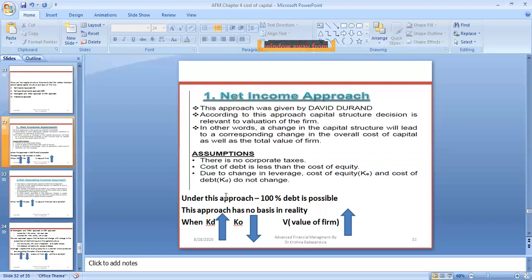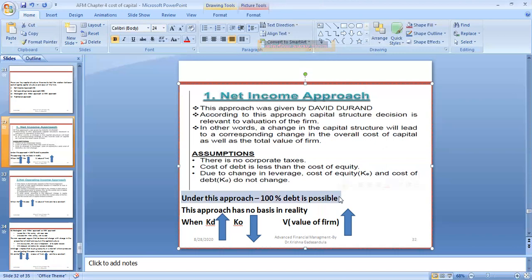Under this net income approach, they are saying that 100% debt is possible. You need not go for equity or issue shares. Even 100%, you can issue bonds, debentures, or bank loans.